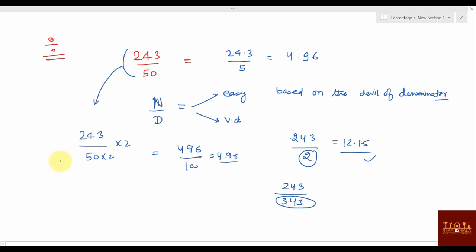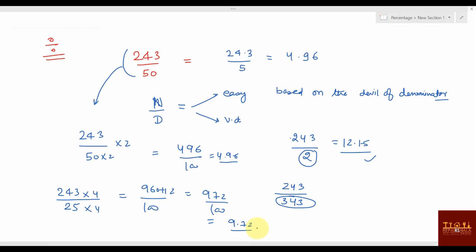Another example: 243 divided by 25. Same thing you can do, multiply with 4 on top and bottom. So the denominator will become 100, right? And the numerator will become 960 plus 12, that is 972 by 100, that is 9.72. Were you this fast before? No. How are you able to do it? If you know the basic concept of percentage.